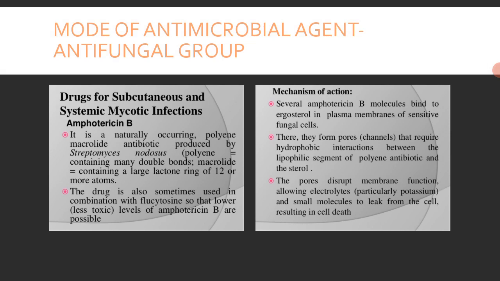Why is this called a polyene macrolide? Because poly means many, and ene stands for double bonds in chemistry, so multiple double bonds.